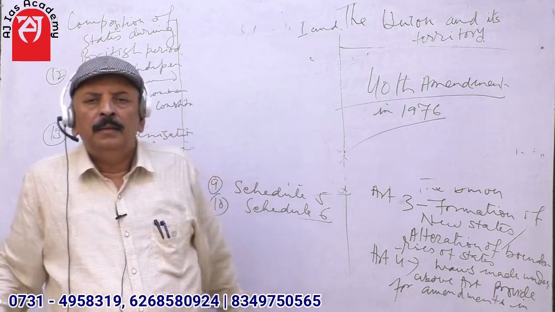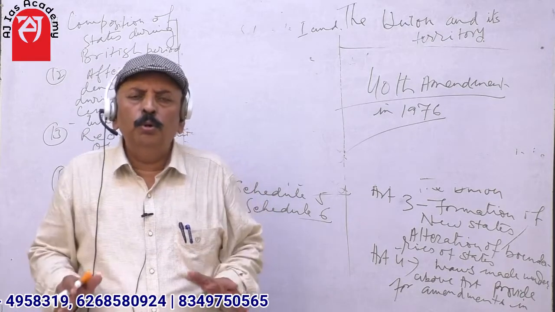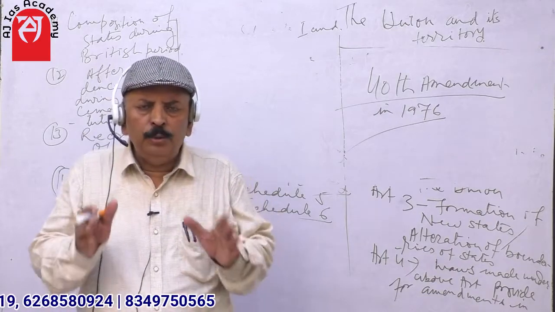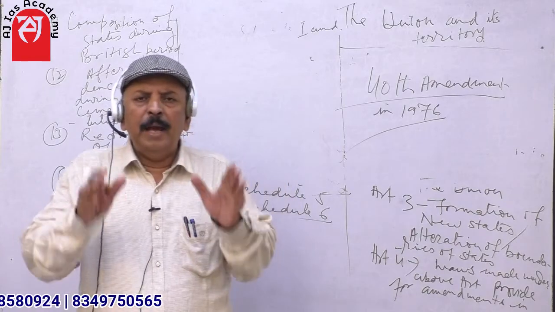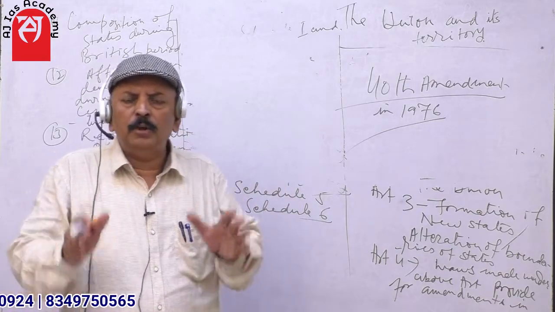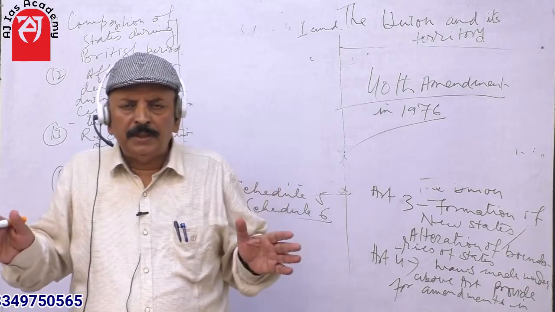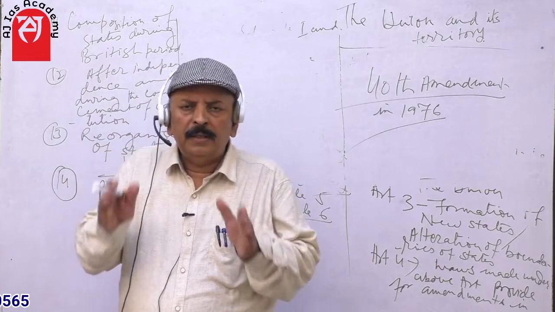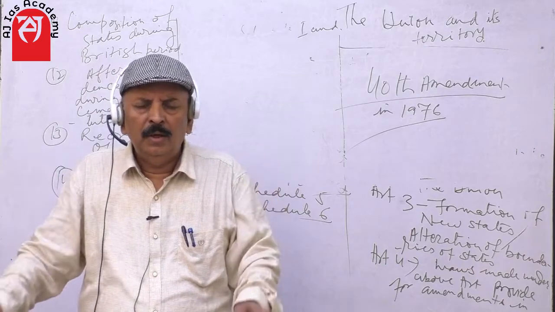So see, certain safeguards have been provided by the 5th Schedule in the constitution, and in doing so, the governor of a state shall not abide by the advice of the council of ministers headed by the chief minister. And you know, in the constitution under Article 163, what you find?